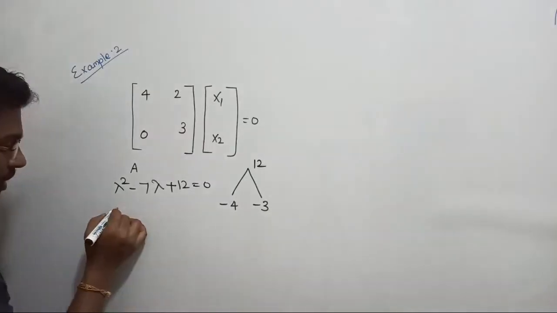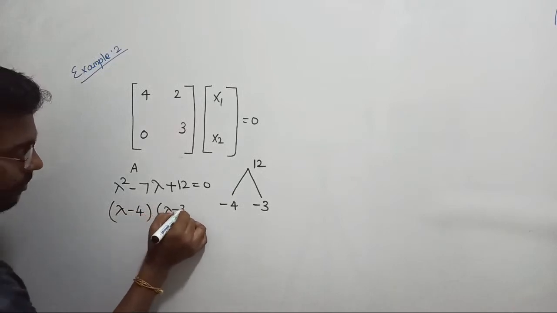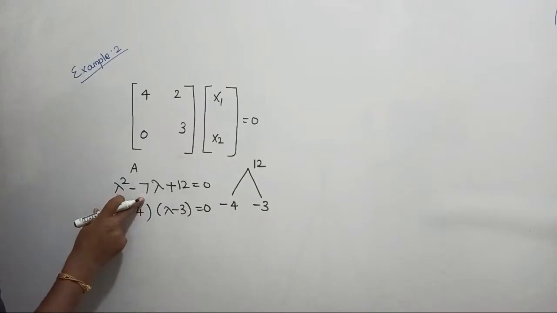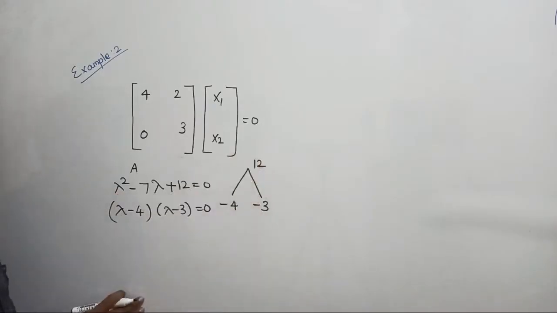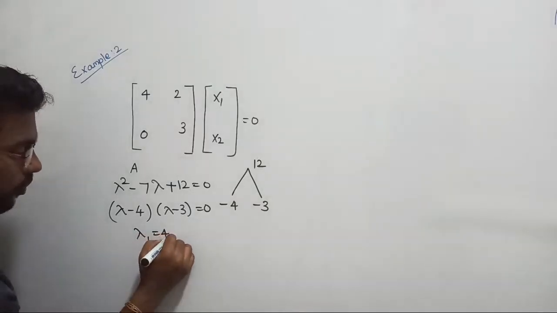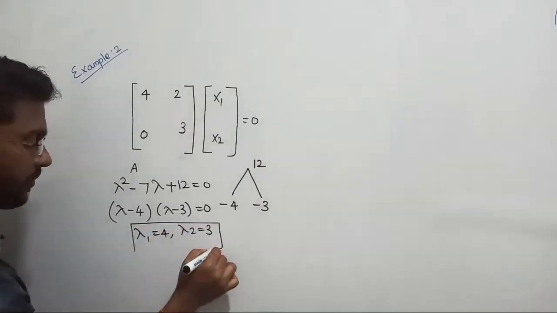12. Such that it is going to be what? We can write (lambda minus 4)(lambda minus 3) equal to 0. 4 minus 3 equal to minus 7. Minus 4 into minus 3 will become plus 12 only, right? So that is correct. So we got two eigenvalues, lambda 1 equal to 4 as well as lambda 2 equal to 3.